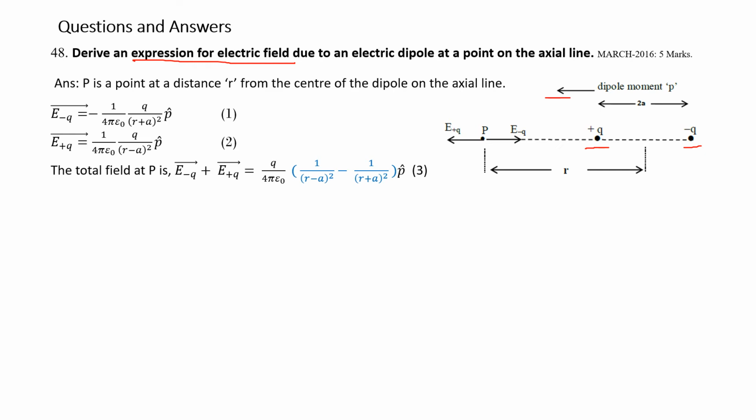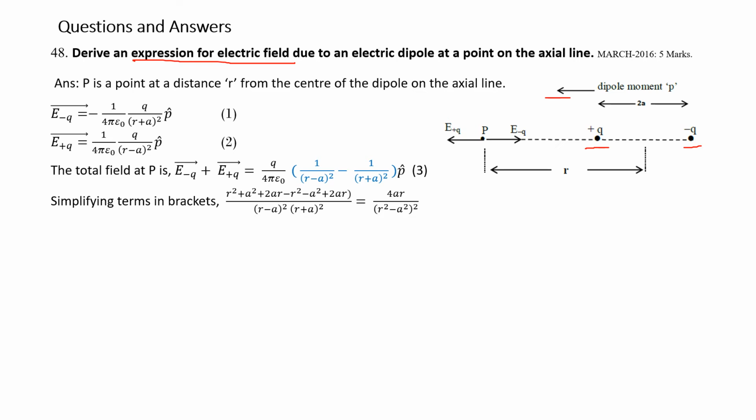The total field is the combination of vector E due to minus q and vector E due to plus q. This is shown here, and we have added 1 plus 2, and let it be equation 3. So now we have to simplify. When we add, the factors are 1 over (r minus a) square due to the positive charge, and minus of 1 over (r plus a) whole square. This is the combination of E minus q and E plus q.